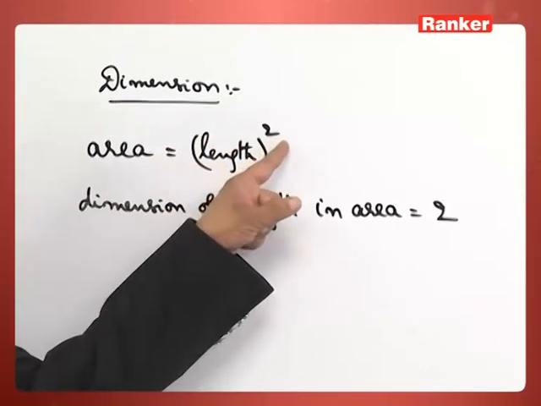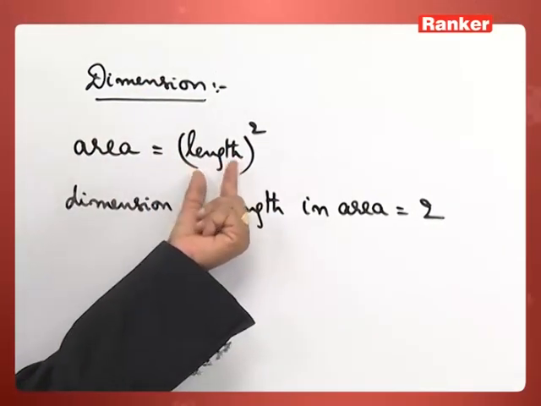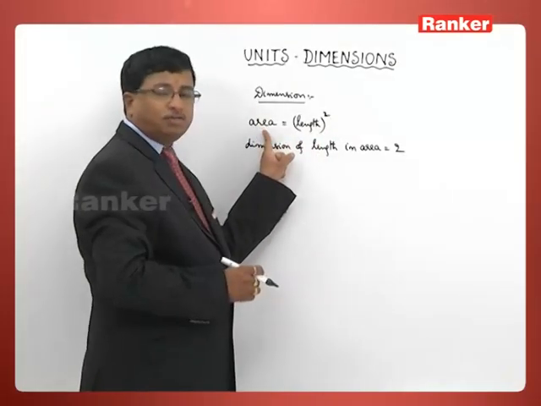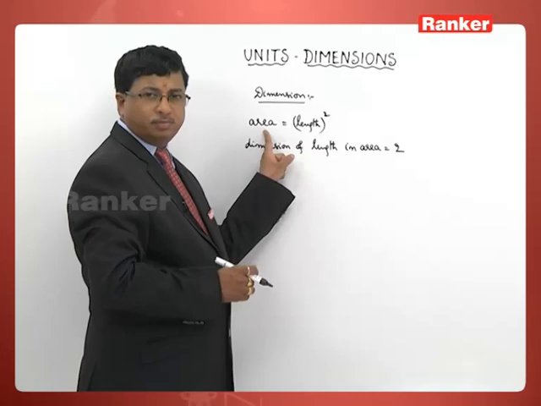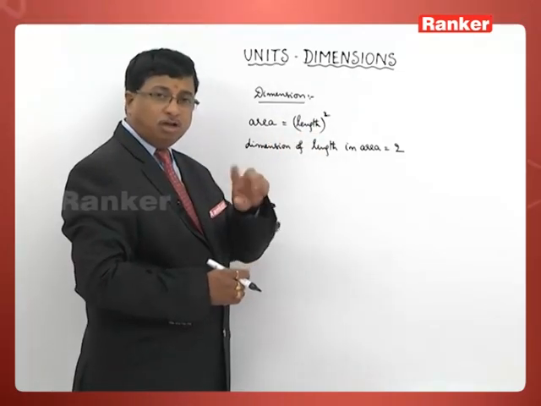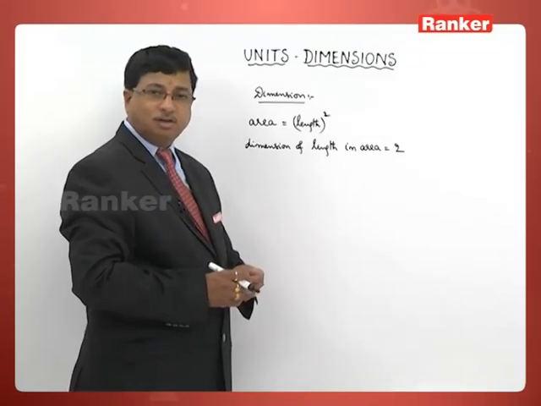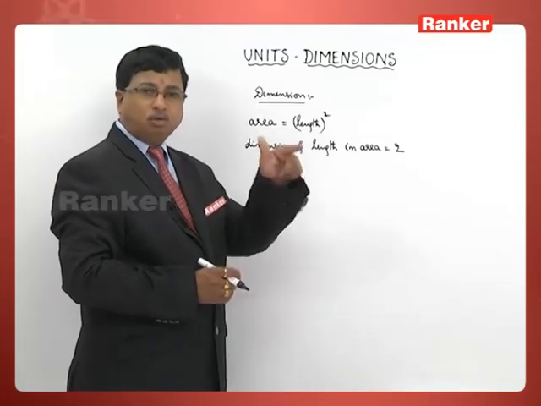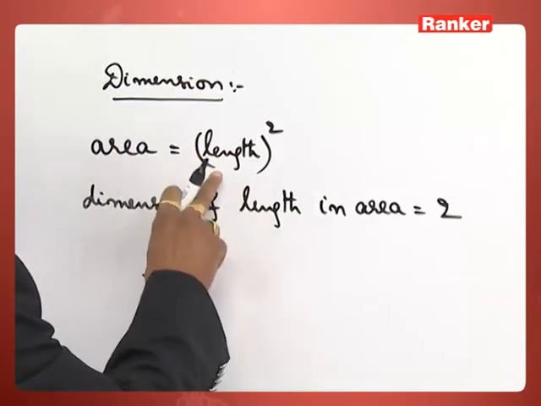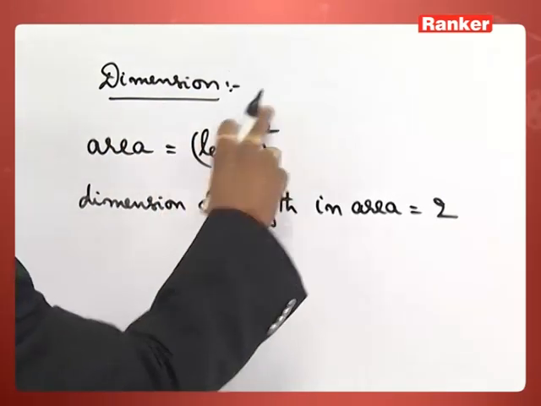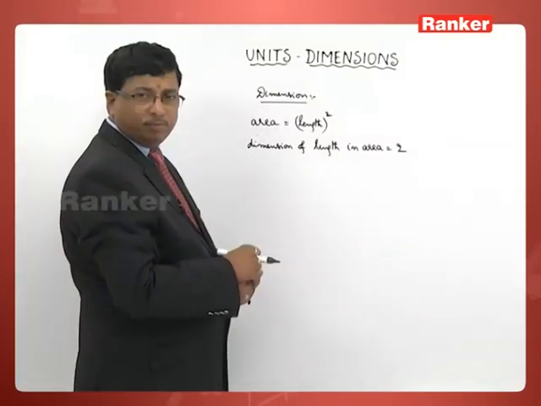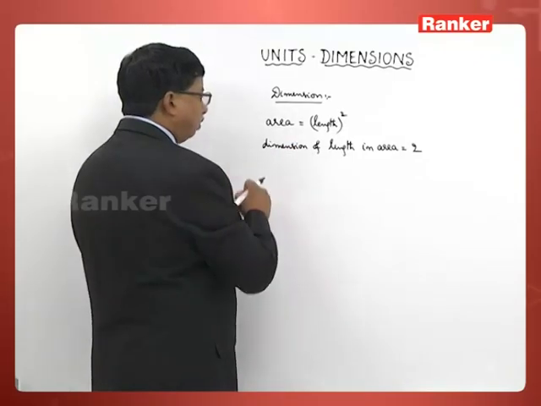It is the power to which a fundamental quantity is to be raised to obtain a derived physical quantity. In other words, it is the power to which a fundamental unit is to be raised to obtain a derived unit. When we consider length as fundamental and when I am raising this one to its second power, I am getting area there. So what one should understand out of that one?